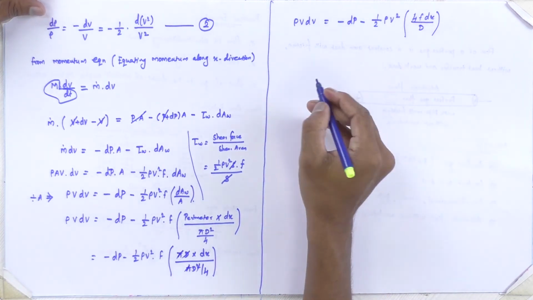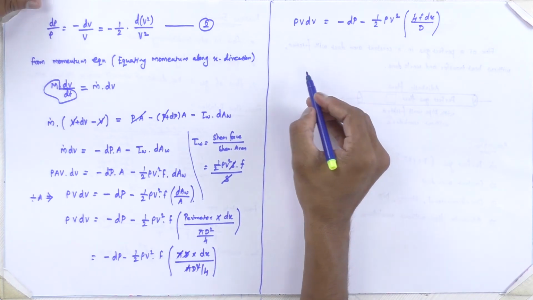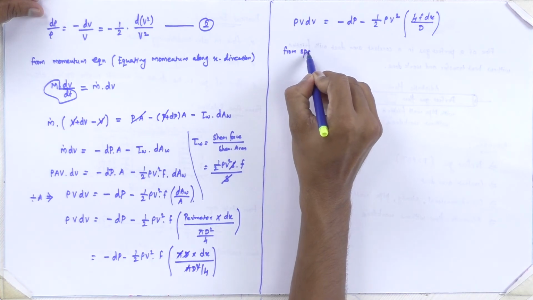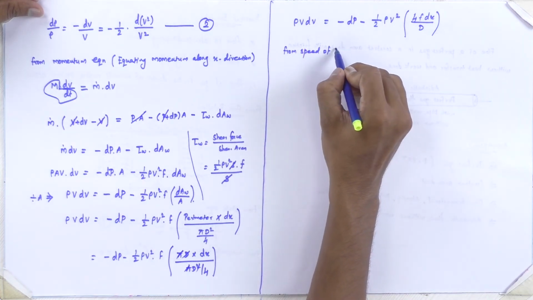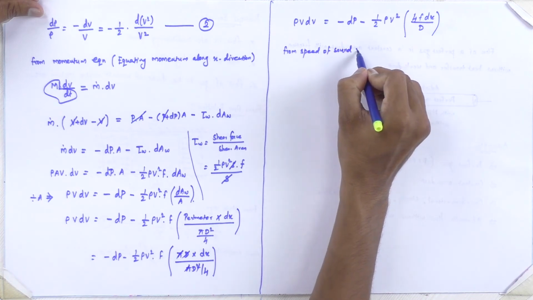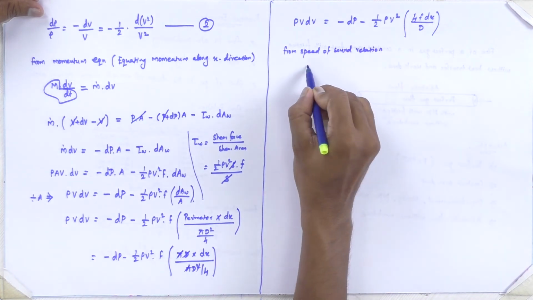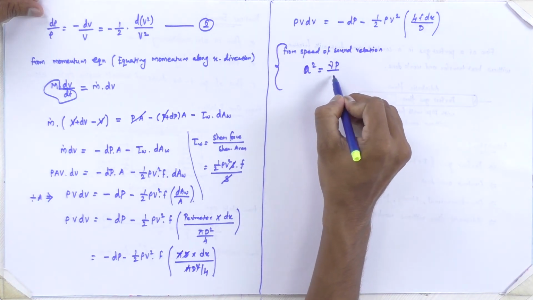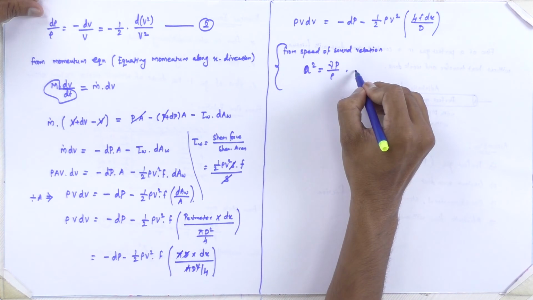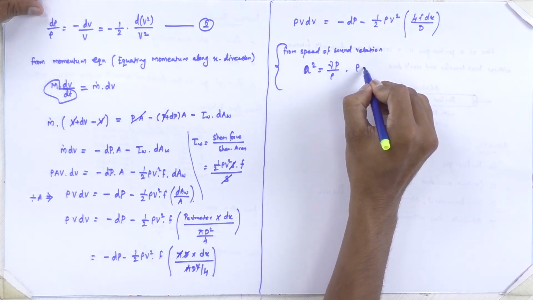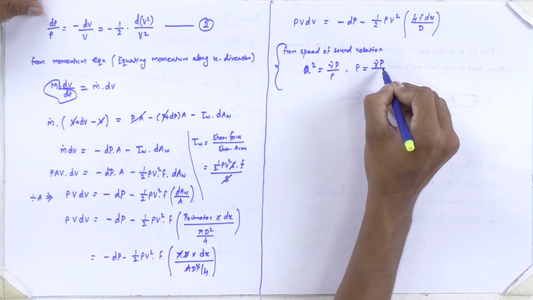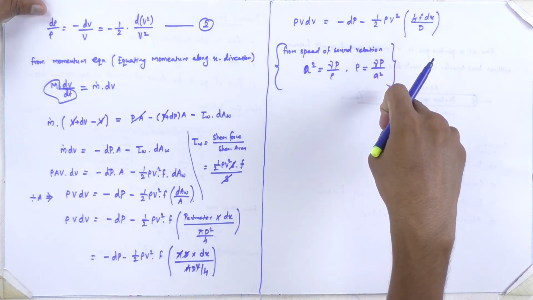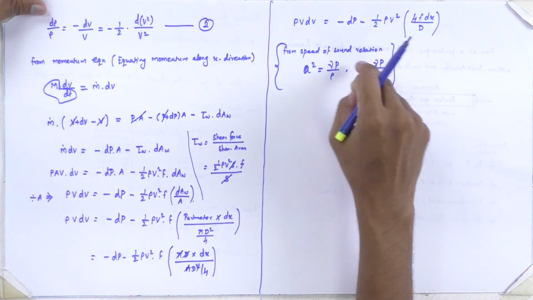Now let us further simplify this equation using the speed of sound relation. From the speed of sound relation, we know that A squared is equal to gamma p by rho. So we can write rho as gamma p by A square. Now we substitute this value in place of rho.